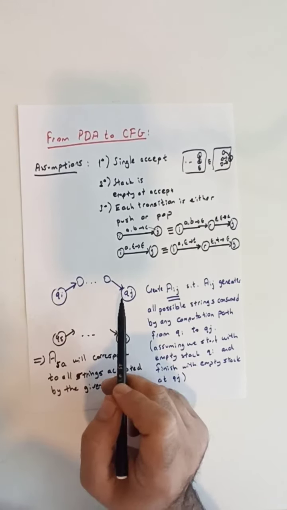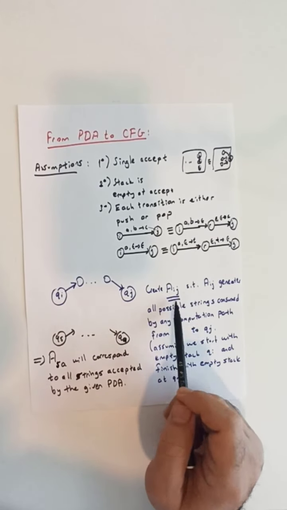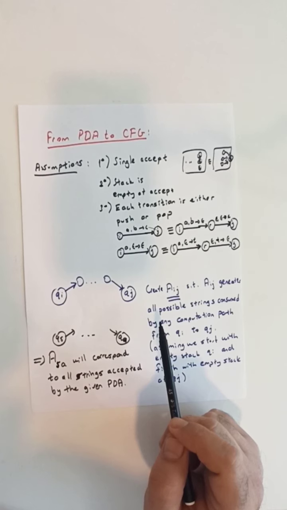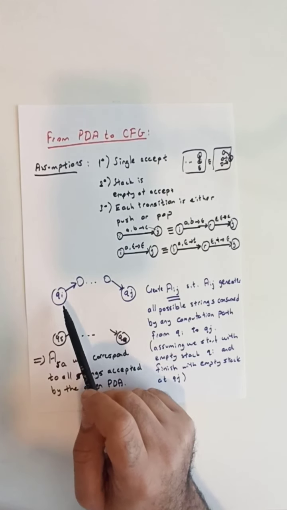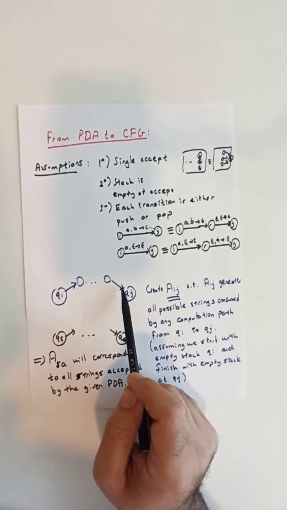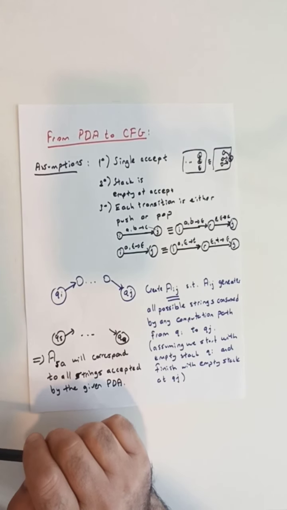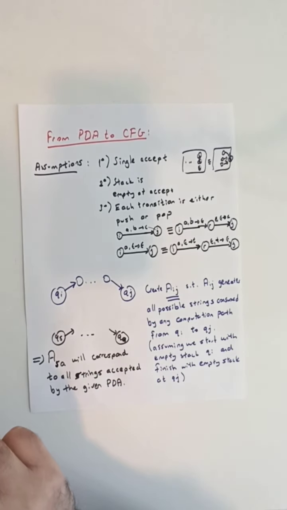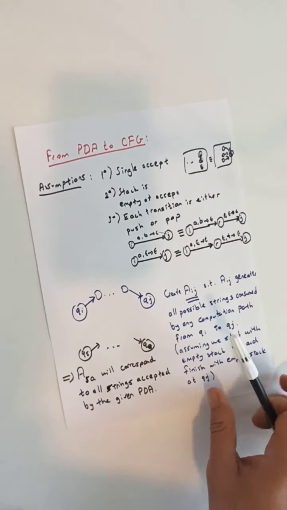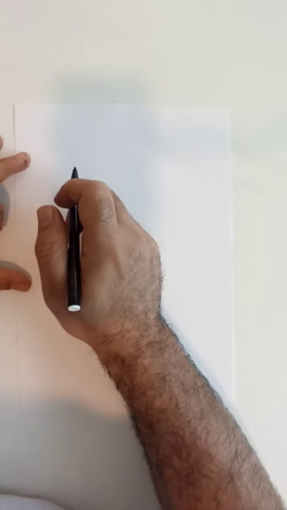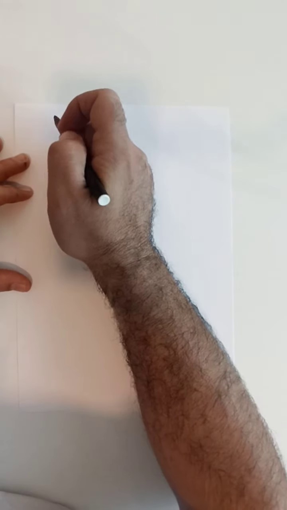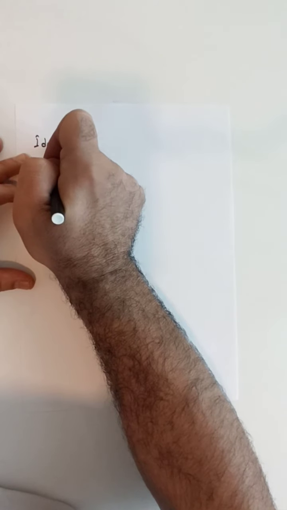Okay, so this is our general goal for every possible pair. We want to create a variable that corresponds to all strings that will be consumed by a computation path from Qi to Qj, assuming empty stack at the start and empty stack at the end. Now the important part will be how to do this. We will use the idea of induction to be able to do this. So the main idea is as follows.